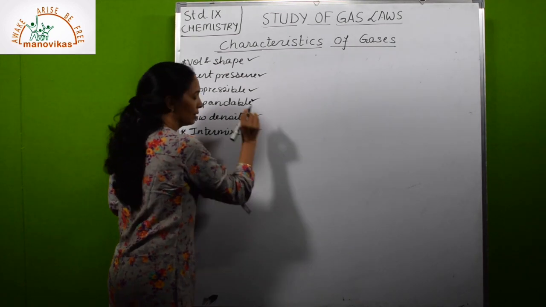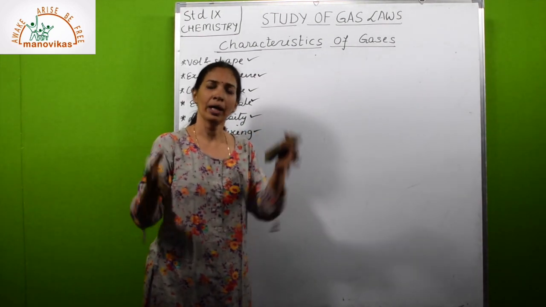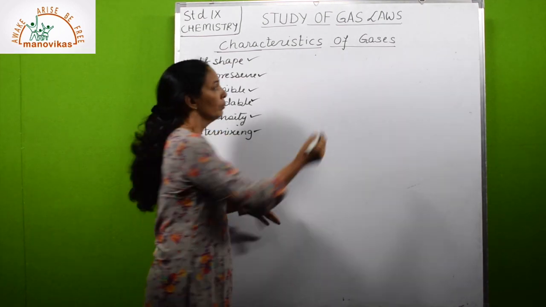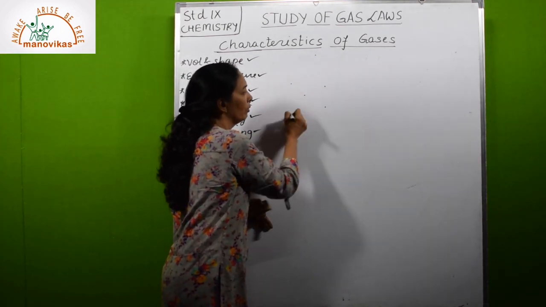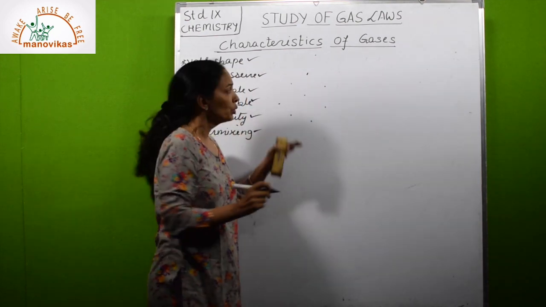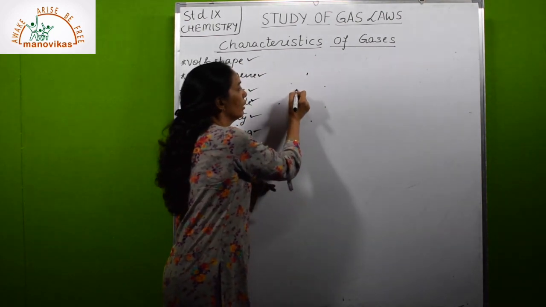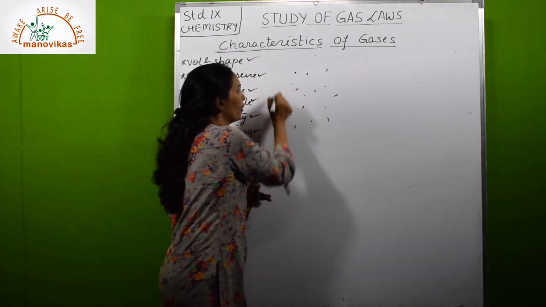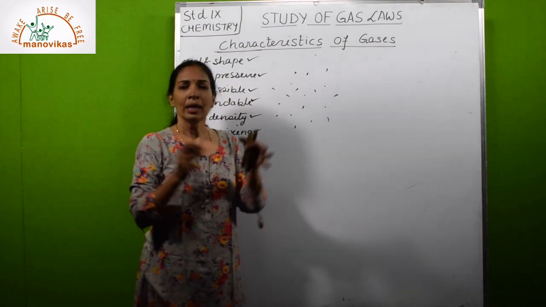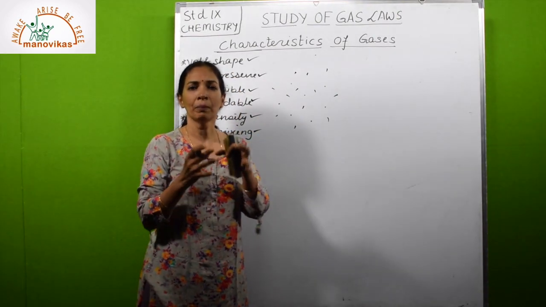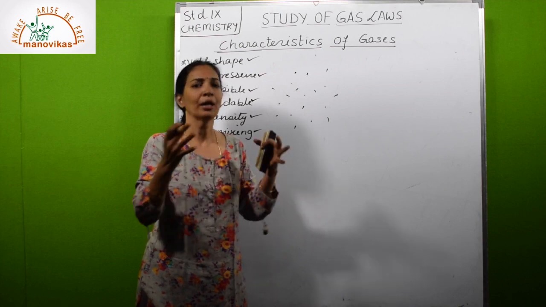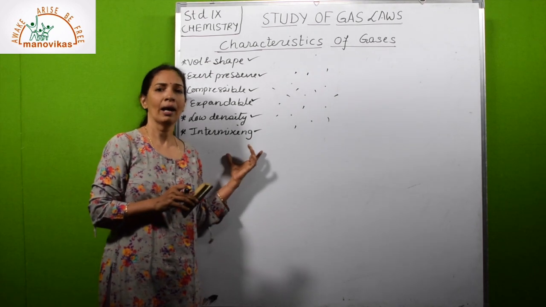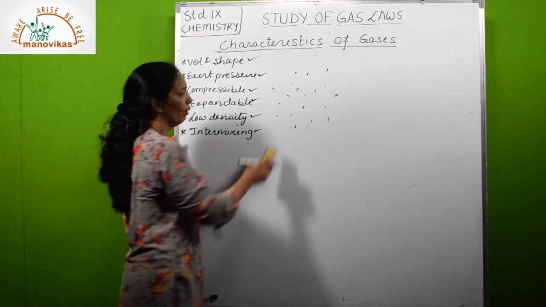Then comes intermixing. If you take two gases and mix them, they mix very well with each other. What is the reason? Because both gases have a lot of interparticle space. So if another gas comes in, it will settle between the interparticle spaces of the other, drawing these particles in a different way, and mix very well. This is known as high or good intermixing of gases.